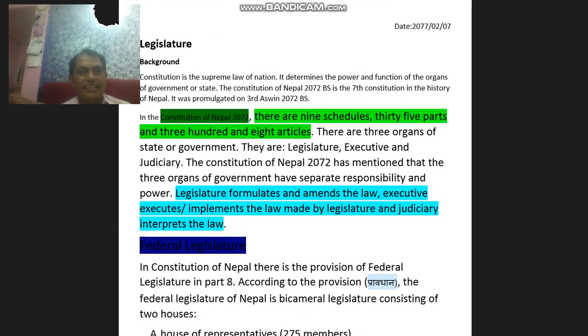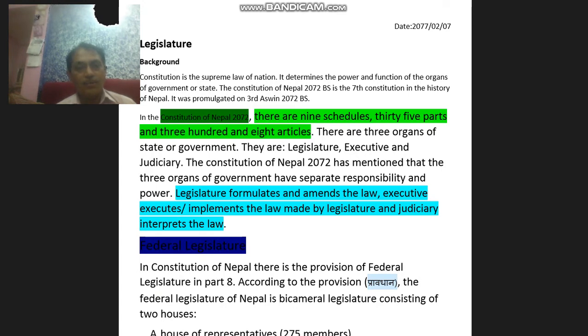Legislature. Background: Constitution is the supreme law of the nation. It determines the power and function of the organs of government or state. The Constitution of Nepal 2072 BS is the seventh constitution in the history of Nepal. It was promulgated on 3rd Asmin 2072 BS.